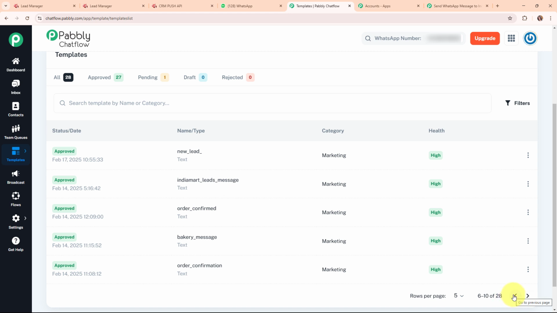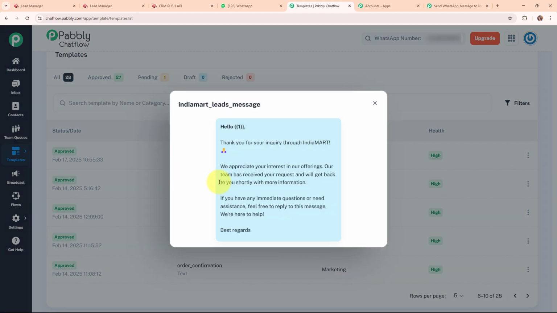Okay, so these are the templates, and I'm going to use a template which I've already created with the name IndiaMART leads message. Here you can see the message that I've already drafted which says, "Hello, thank you for your inquiry through IndiaMART. We appreciate your interest in our offerings. Our team has received your request and will get back to you shortly with more information. If you have any immediate questions or need assistance, feel free to reply to this message. We are here to help. Best regards." So this is the message that I have drafted, and you can see I have used a variable in the place of name.